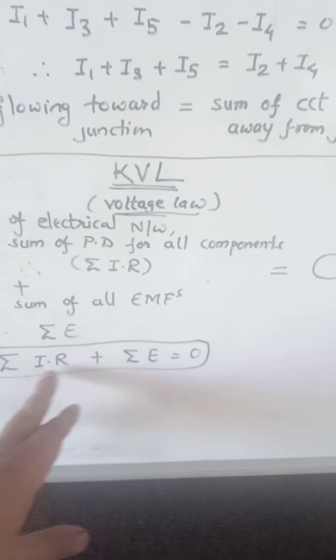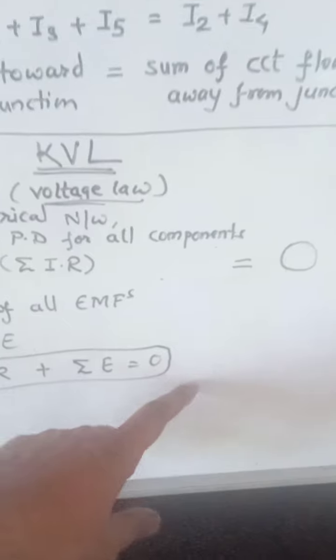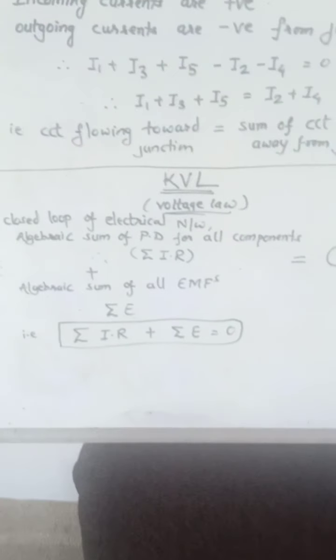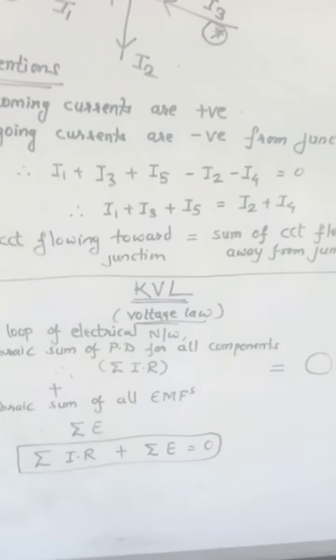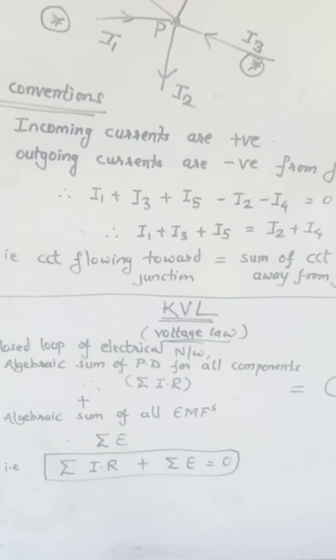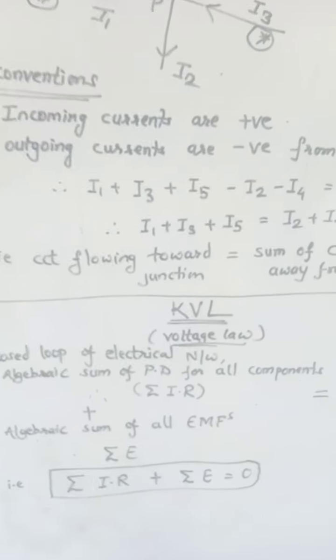If you take the sum of all these, the answer must come out to be 0. And when it comes out to be 0, this means that it is the Kirchhoff voltage law.